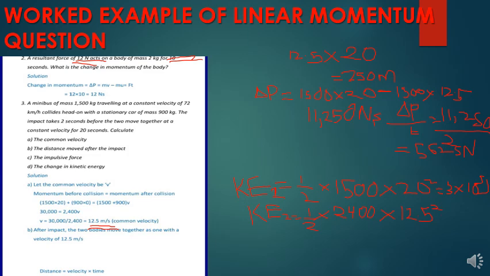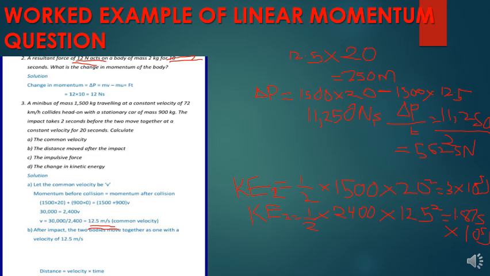If you multiply these, it will be 1.875 times 10 power 5 joules.